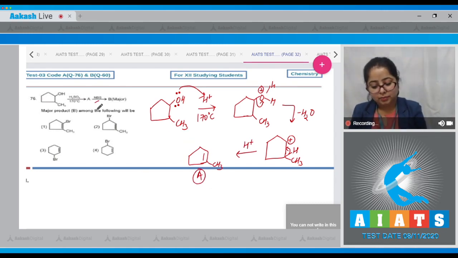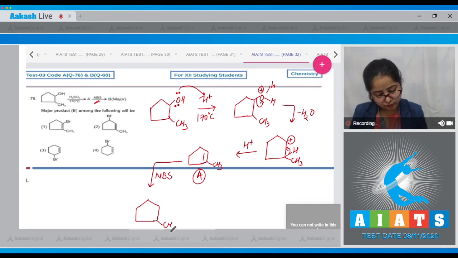Now, NBS. NBS is N-bromosuccinimide. This is a brominating reagent used for allylic and benzylic substitution. This attacks on A. So when NBS attacks on this compound A, this is CH3, bromine will appear here at the allylic position.